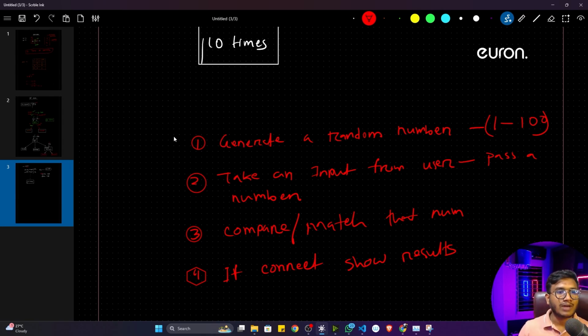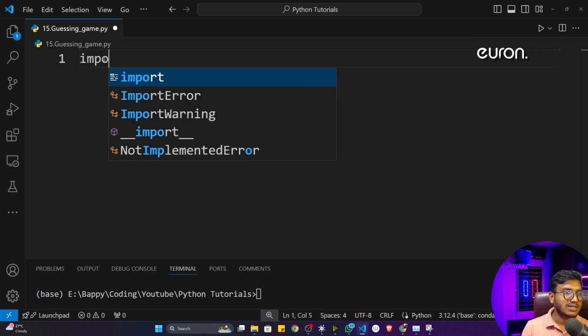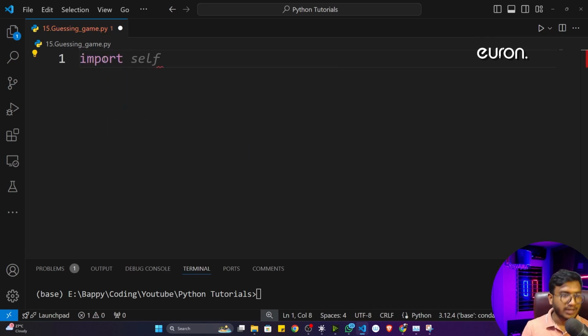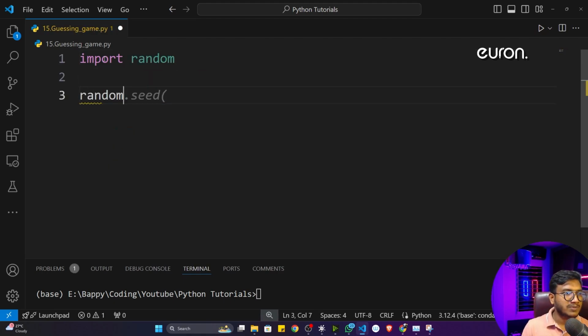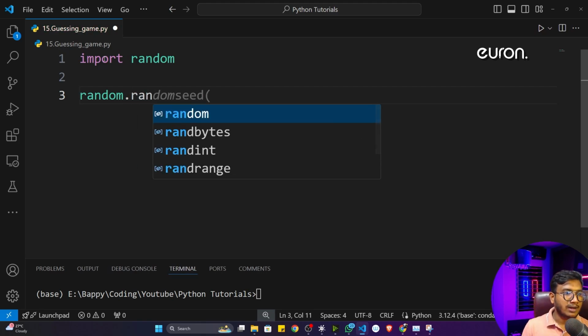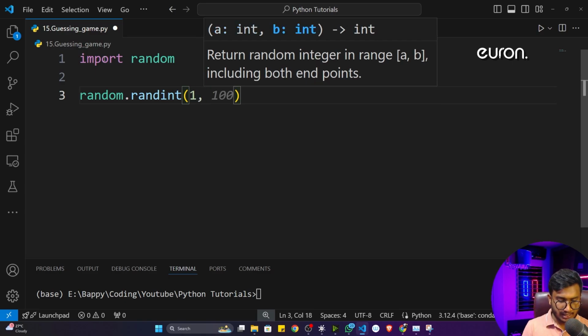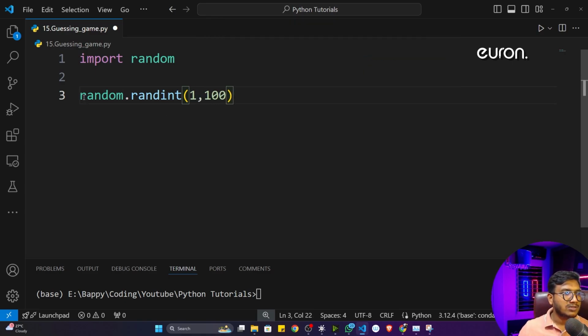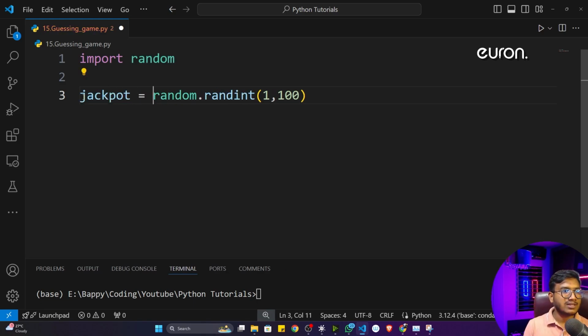Now the first thing I have to do is generate a random number. How to generate a random number? I think you already saw we can use a module inside Python. There is a module called the random module, which I already taught you. So let's import this random module. If I want to generate a number, I can call random.randint, and inside that I have to pass the range. Let's say I want to generate 1 to 100. This will give me the number, and I will store it in a variable called jackpot. Let's say this is my jackpot number.